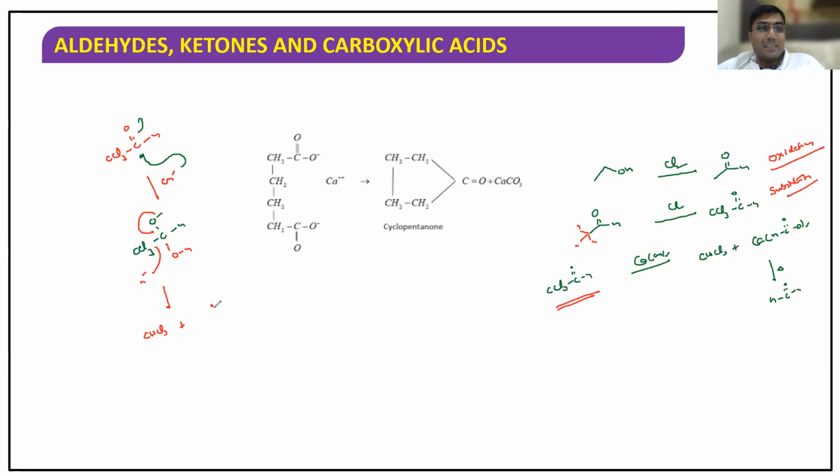Yes, sir. Next, here what is formed? HCOOH. What is this called? Formic acid. Now what is left out here? OH minus is there. Calcium is there, Ca plus 2. So what does it form? Calcium formate. This calcium formate is the byproduct. If you heat it, what are you going to get? Formaldehyde.